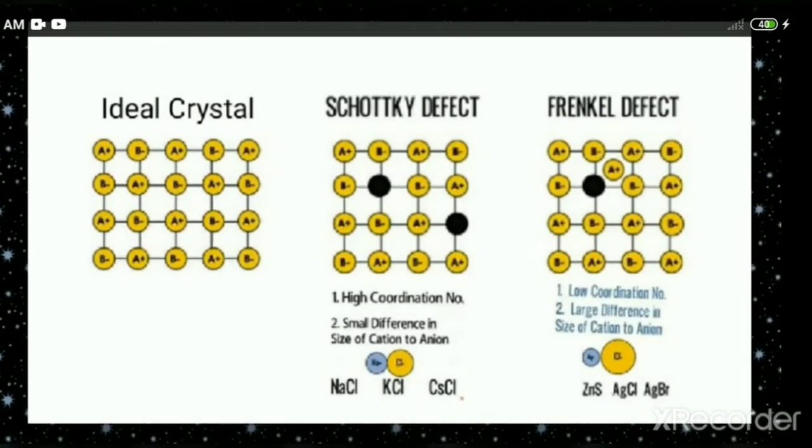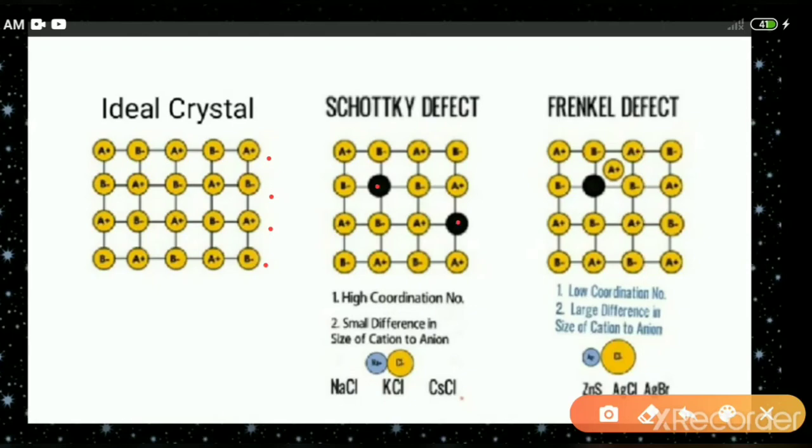So let us do a comparative study between ideal crystal, Schottky defect and Frenkel defect. When you look at the structure, just recall the points we have discussed. In the ideal crystal, there is a perfect arrangement of particles, that is called ideal. But in Schottky defect, particles are missing from their own sites.